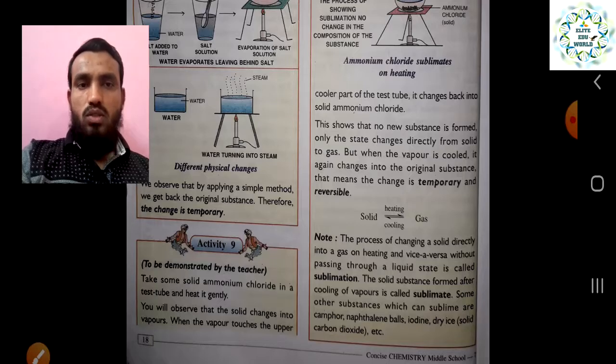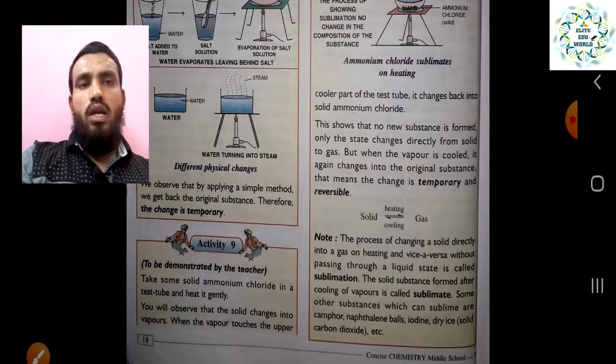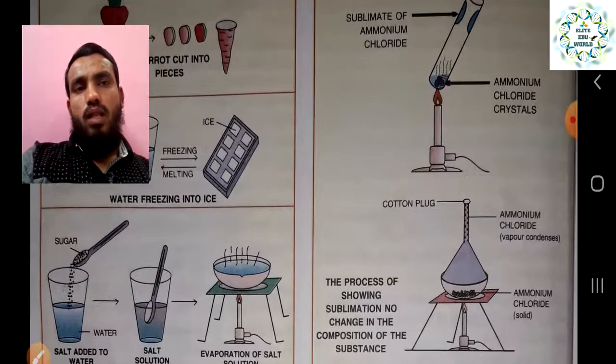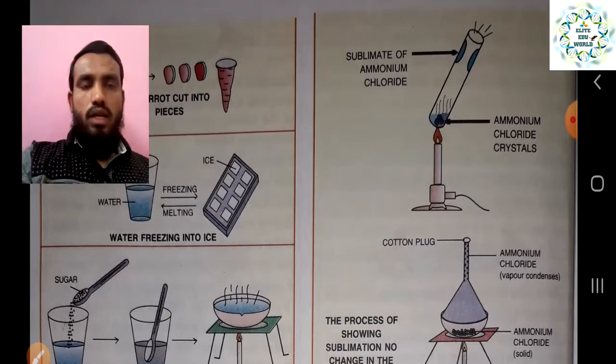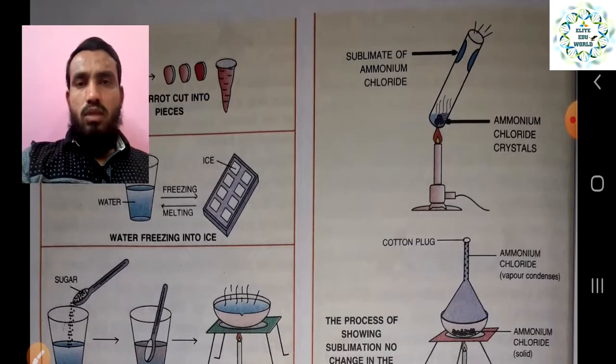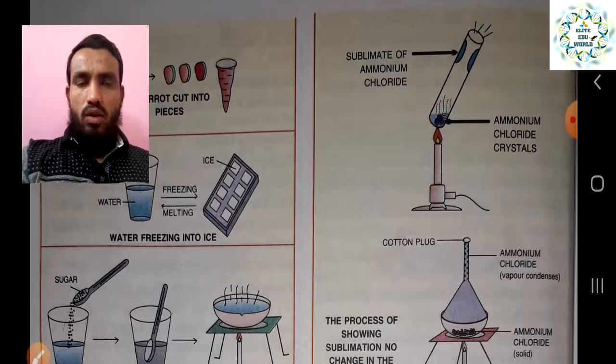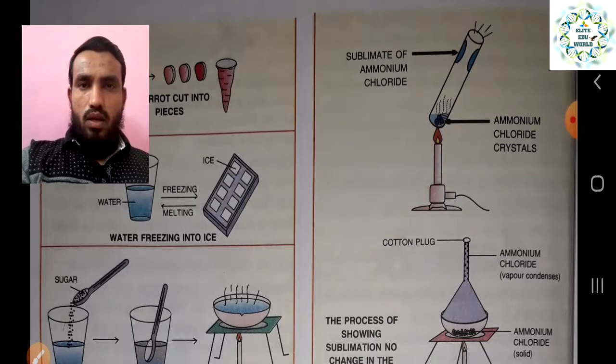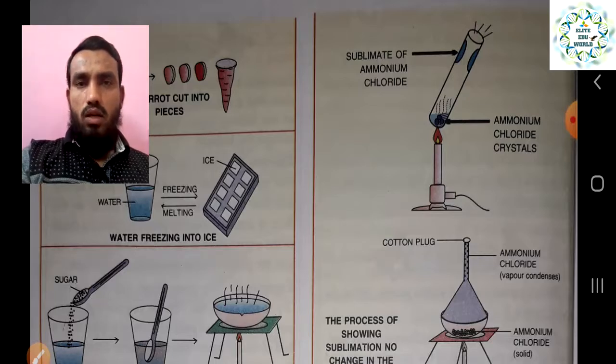You will observe that the solid changes into vapors directly, and when the vapor touches the upper layer of the test tube, it becomes solid again. So that is called sublimation. What is meant by sublimation? Once you give heat to a solid state of matter, it is directly converted into the vapor form.